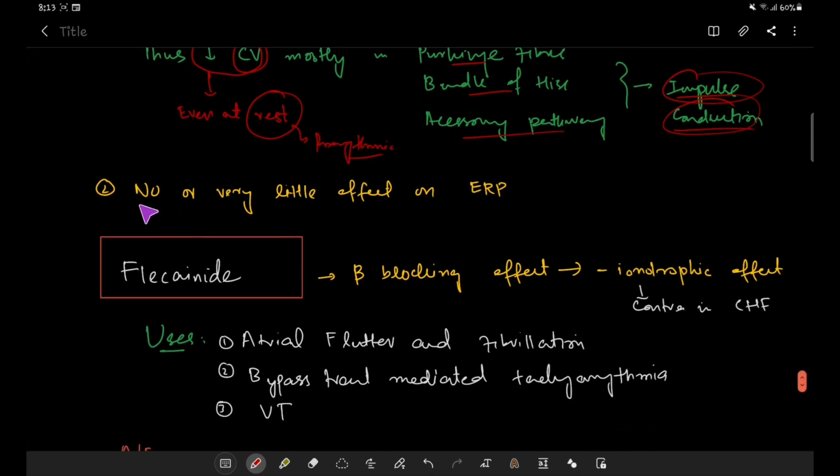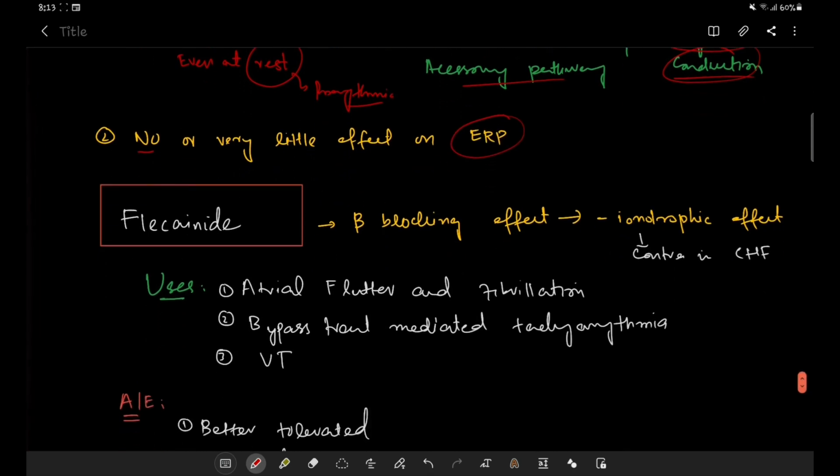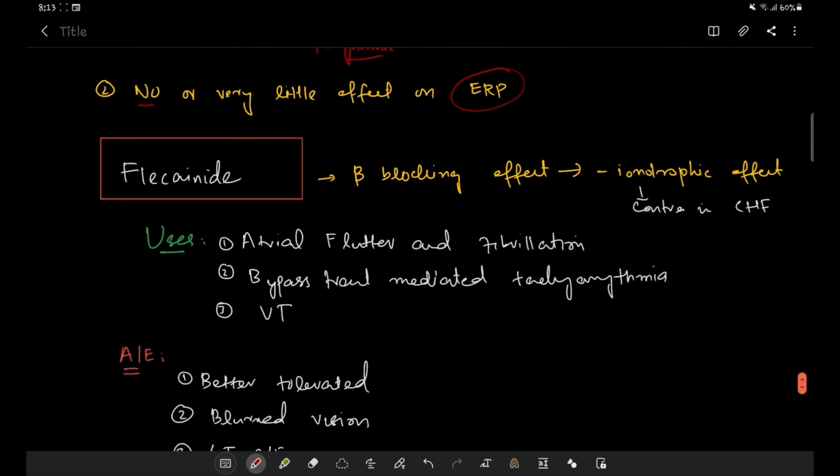The second important point is that it has no or very little effect on the effective refractory period. So the first drug in the class 1C sodium channel blockers is Flecainide. Flecainide is one drug, and Propafenone is another drug belonging to this group.